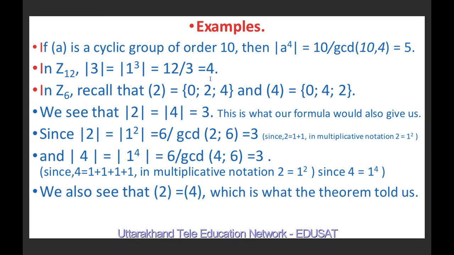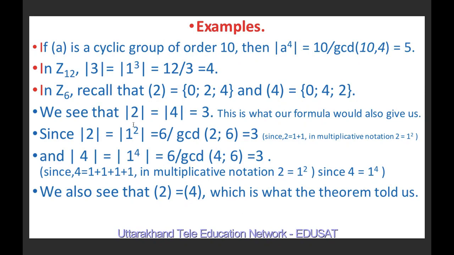The number of elements in the cyclic group generated by 2 is 3, and in the cyclic group generated by 4 is also 3. It means that the cyclic group generated by 2 and the cyclic group generated by 4 are equal.